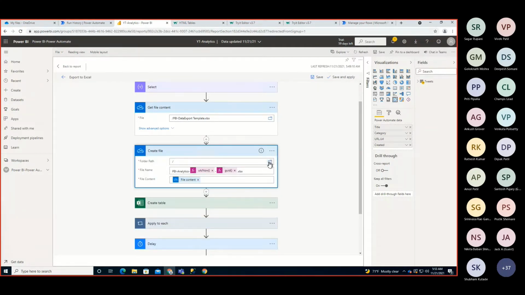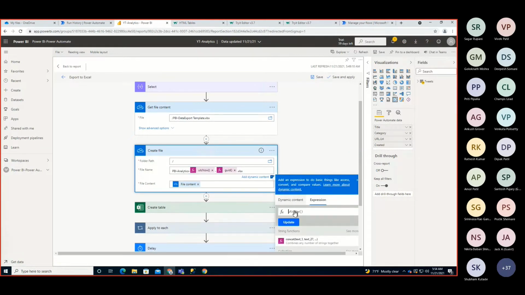So I want to create the file at the root location for OneDrive for Business. So let's select this root, and let's just add our file name. You can give any name to your file. I'm providing Power BI Analytics, and then I am appending date and time. UTC now is the function which I've used here, and after UTC now I'm just appending some GUID, so that will generate a random file name, and we will never face an issue of replacing the file. It doesn't match the exact same name.